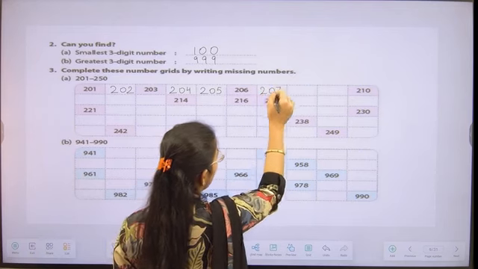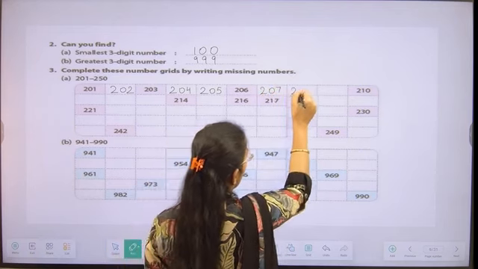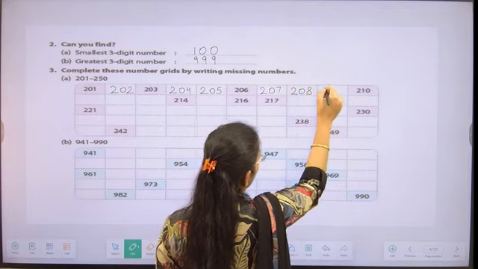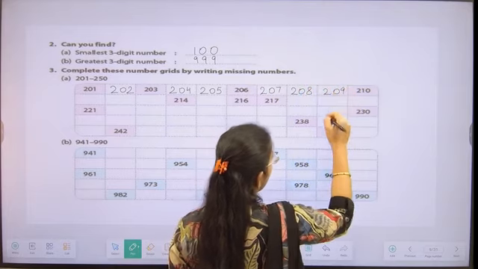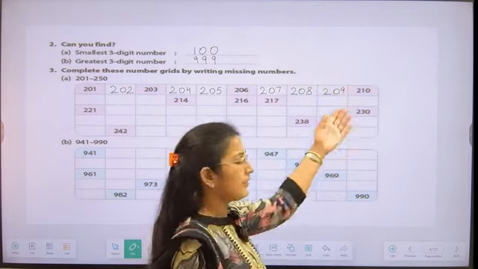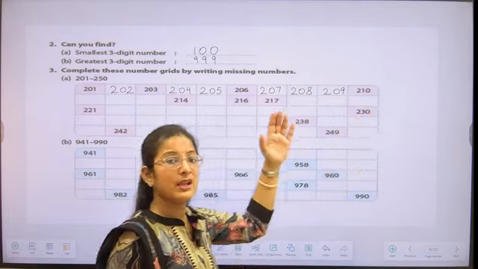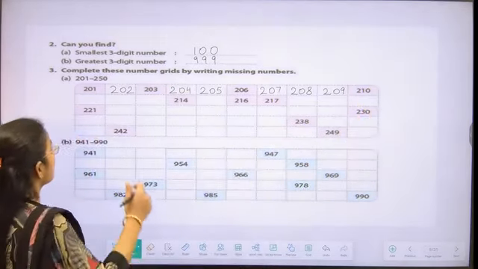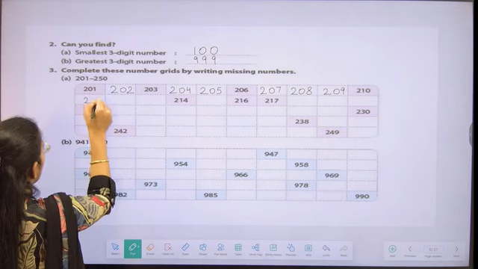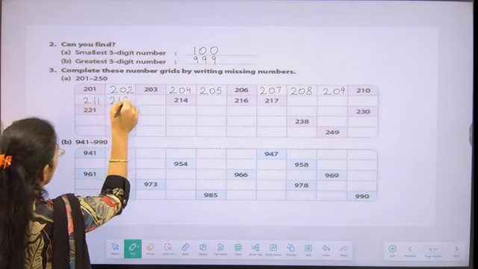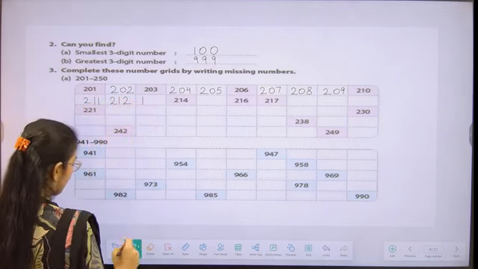Then we are going to write 207, 208, then 209. After 209, 210 is written for us. Let's move to the next line. We have to write 211, 212, 213.